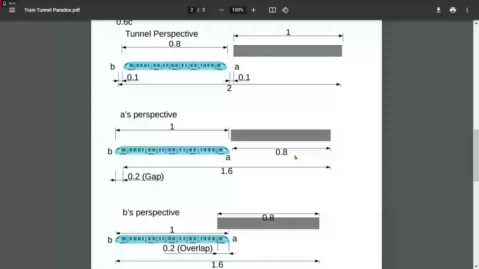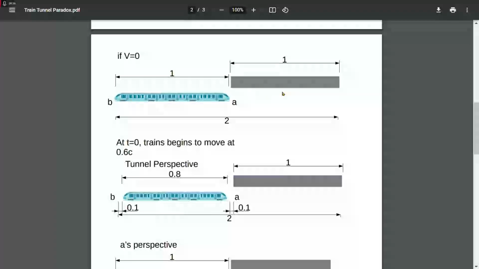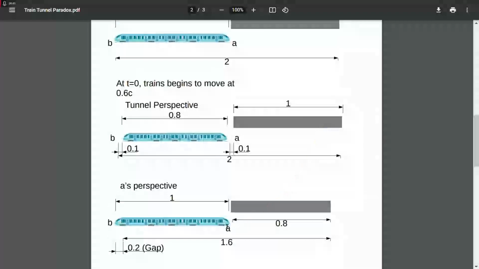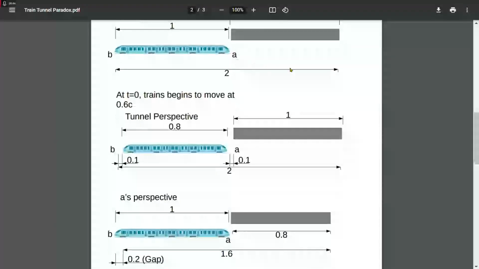In addition, not only that, everything, the train track and whatever the world or universe is in, is also going to get contracted in that direction. So this distance of 2 is originally, again, if the train was just before the tunnel, and they're both 1 each, this total distance is 2, naturally. So from A's perspective, whatever distance of 2 it saw now becomes 1.6. Now, this number is not that important, but it's just here to show you what exactly is happening. So again, we know the tunnel is going to contract to 0.8. Now, the center point of that length contraction is obviously going to be the observer. So the tunnel is going to contract to 0.8 from the right to this way.